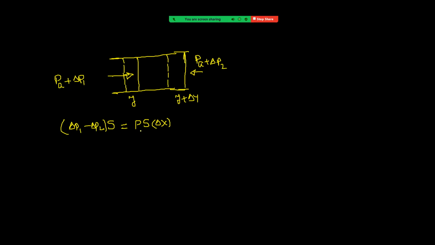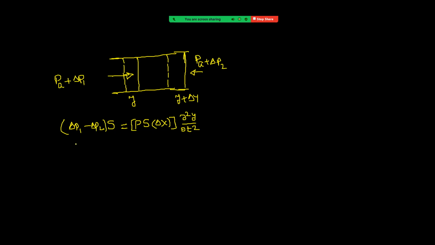That is now giving us the mass of that element. S is the cross-section area of the cylinder. That area into length of cylinder gives volume. Volume into density gives mass. Mass into acceleration. Acceleration, I can write it as dou square y by dou t square.